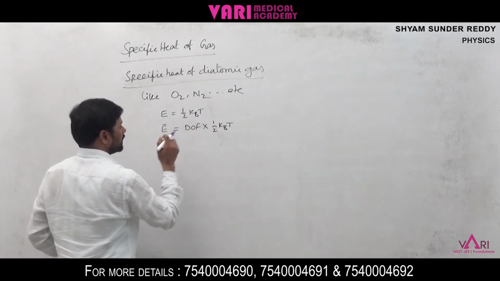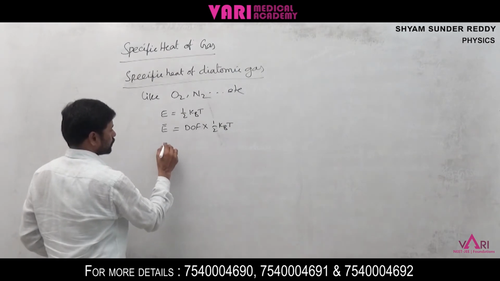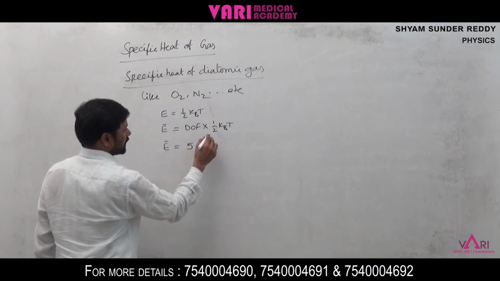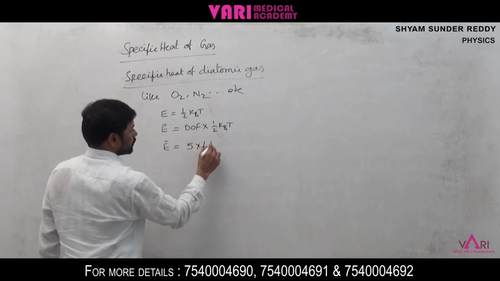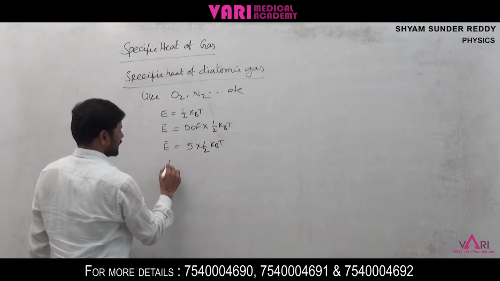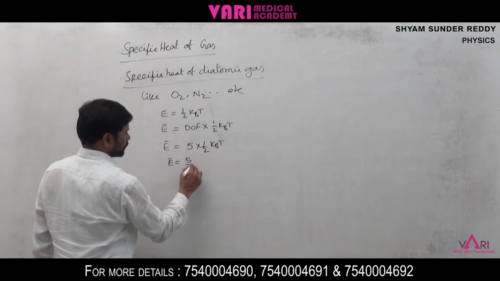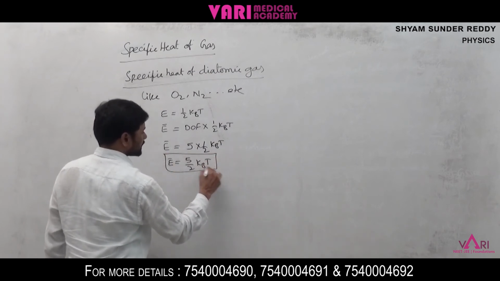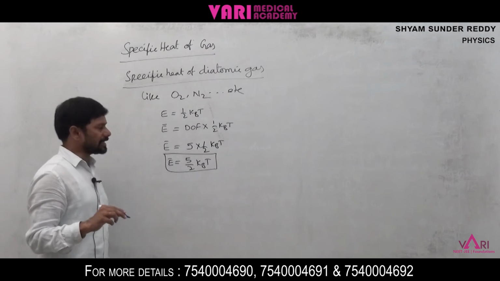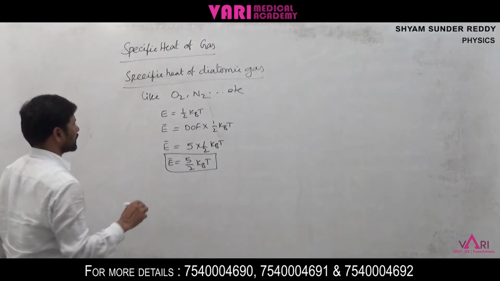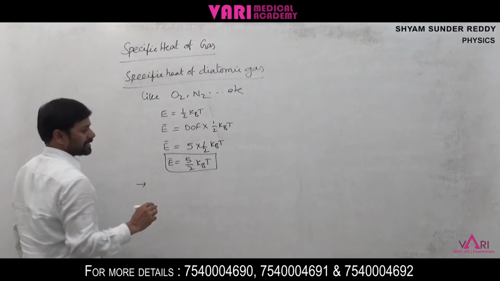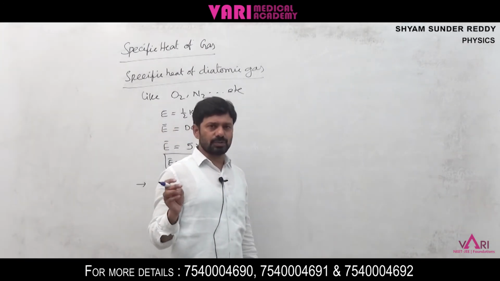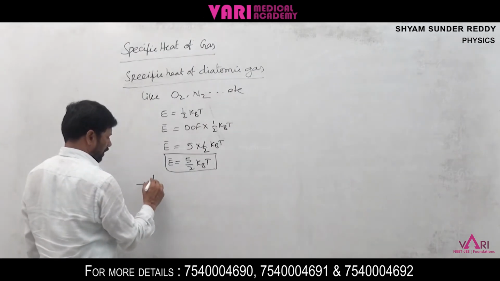That is E bar, average energy, is equal to 5 degrees of freedom, 5 into 1 by 2 kBT. This is E bar is equal to 5 by 2 kBT, where kB is the Boltzmann constant and T is the absolute temperature. Next we want the internal energy for 1 mole of gas molecule.